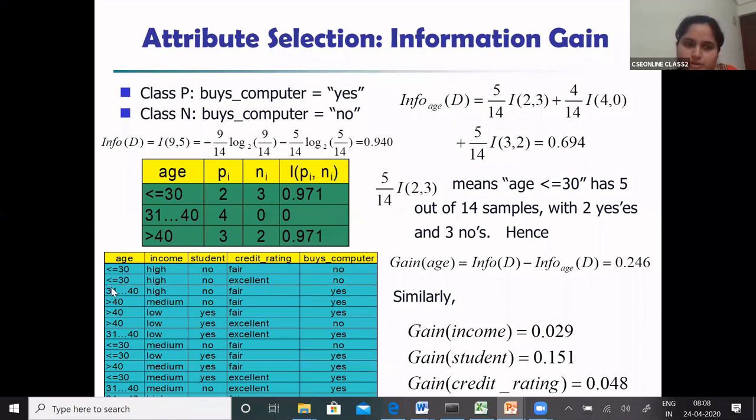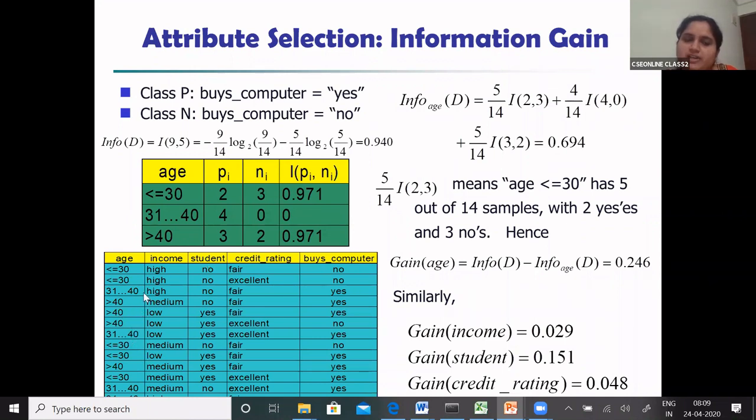But if you observe the value 31 to 40, every time the decision is yes. So this entropy will be 0. So directly there is no need to calculate anything else. So if the range is 31 to 40, your answer will be yes. If your value is greater than 40, again for greater than 40, no need to calculate for student, because student is already in your left subtree.